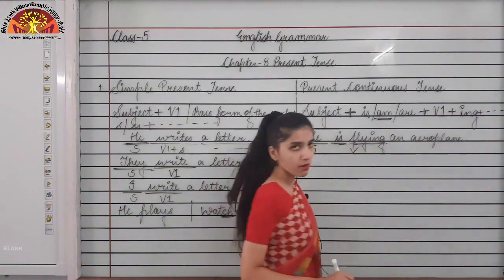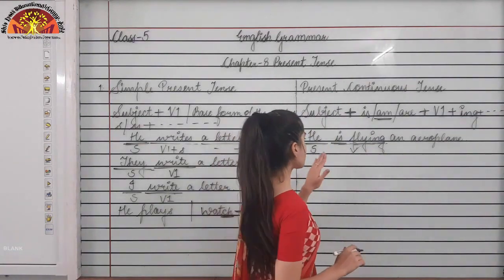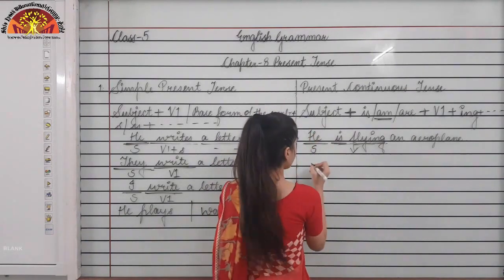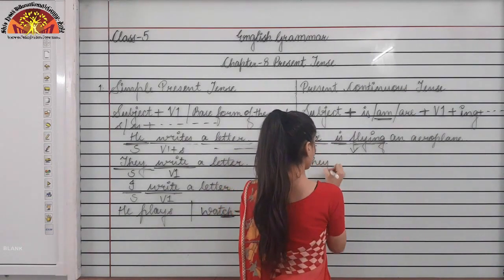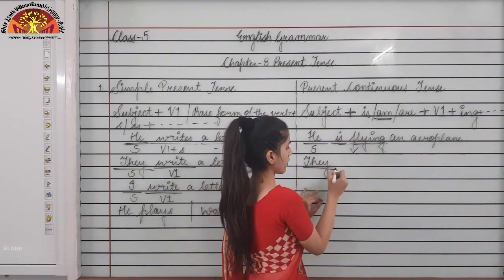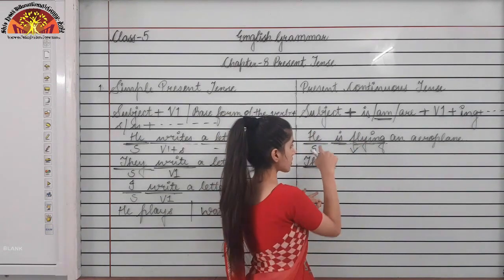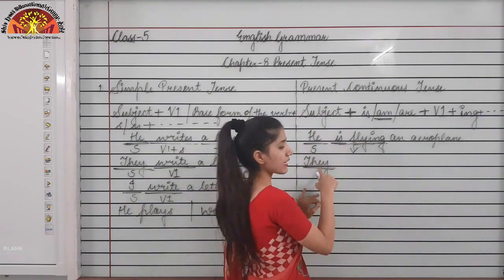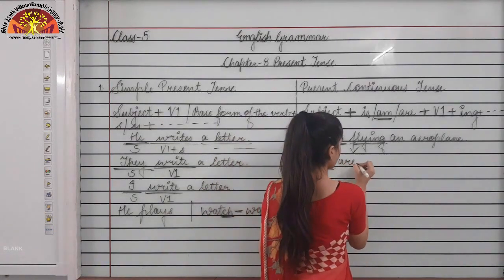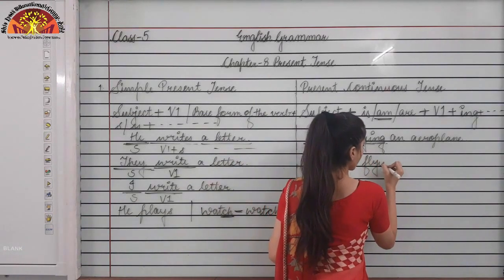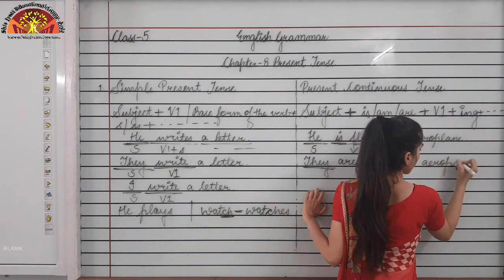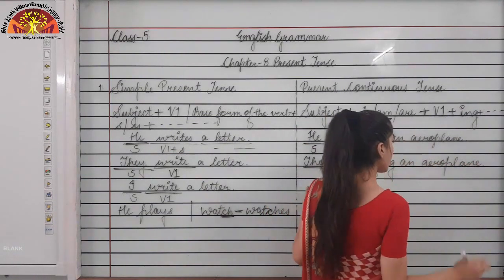Okay, so this is the verb. Okay, now if I am changing the subject from he to they, now is will become what? Because the subject has been changed over here. Okay, so this was the singular subject and they is the plural subject. So with plural subject what will come? Are. They are flying an aeroplane. Okay, remember this thing.